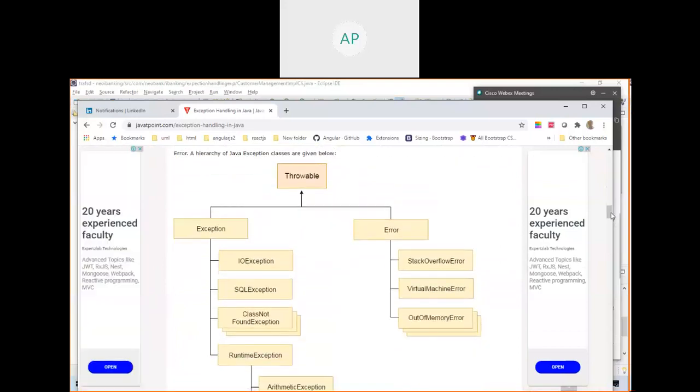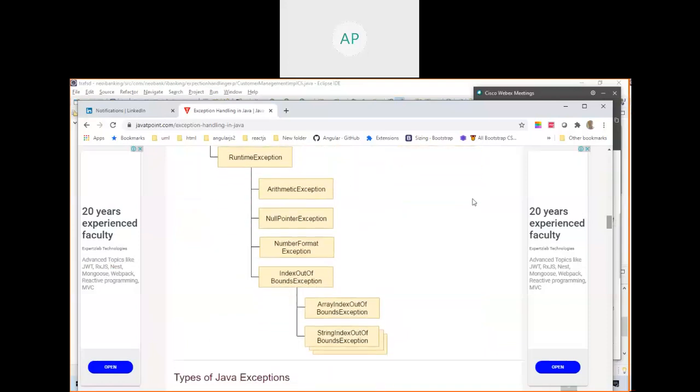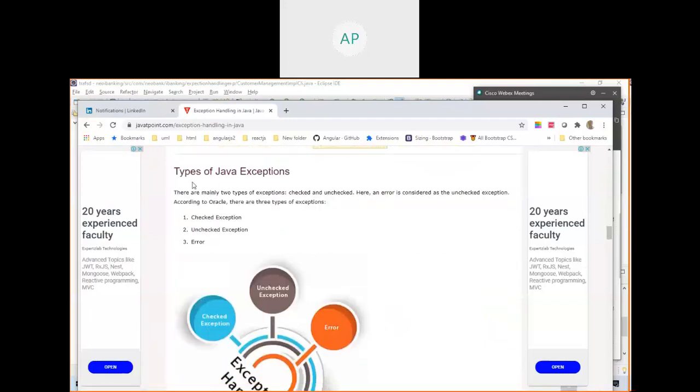This is a hierarchy, superclass. This is the exception hierarchy. So there are n number of classes available as part of Java. These are the classes already available: Throwable, Exception, Error, IOException, SQLException. These are all classes available as part of Java. The ArithmeticException class is available, NullPointerException, NumberFormatException, IndexOutOfBoundsException, ArrayIndexOutOfBoundsException, StringIndexOutOfBoundsException. So these are all classes.